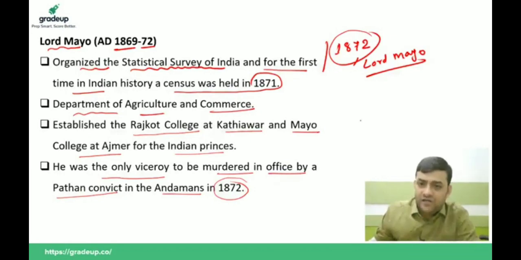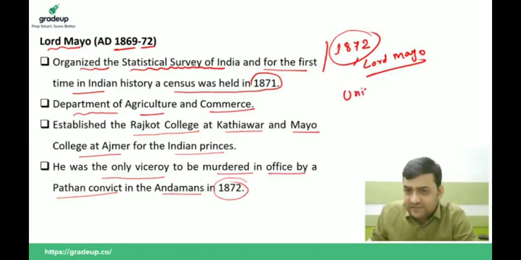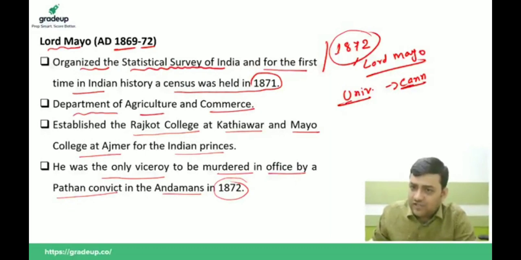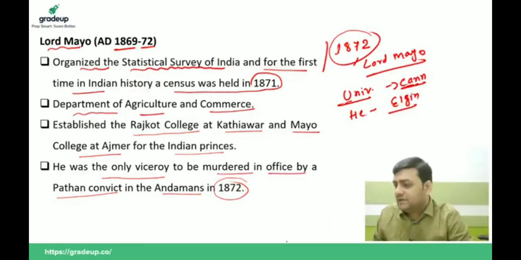No, Lord Canning will be for the universities. Universities, Lord Canning, and remember, High Courts will be Elgin.